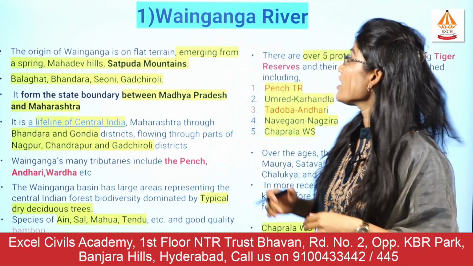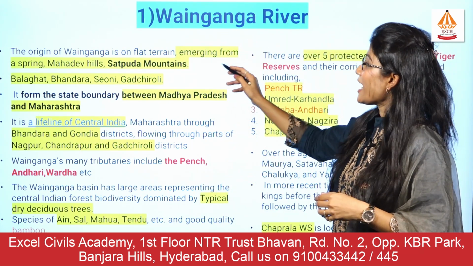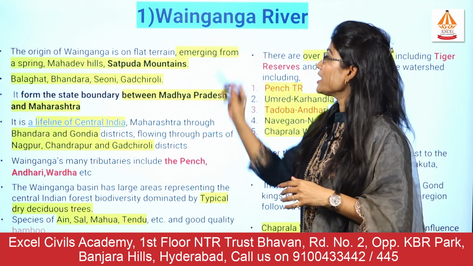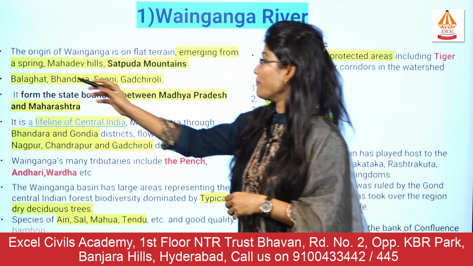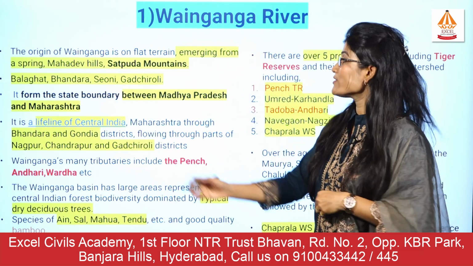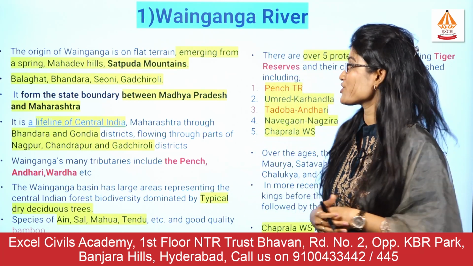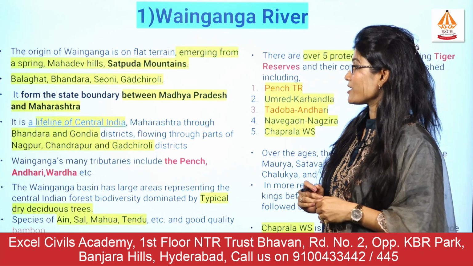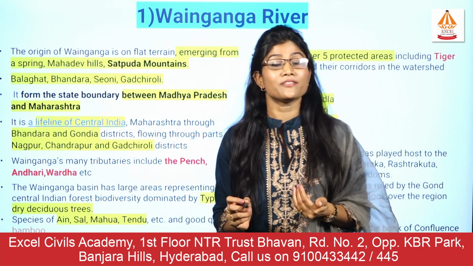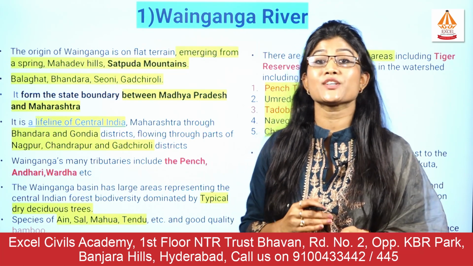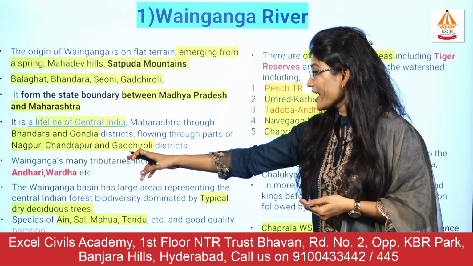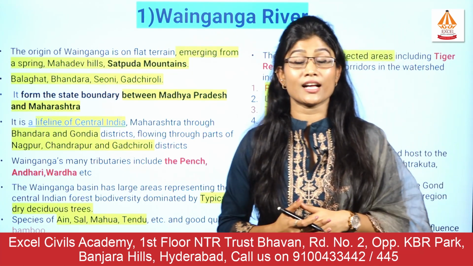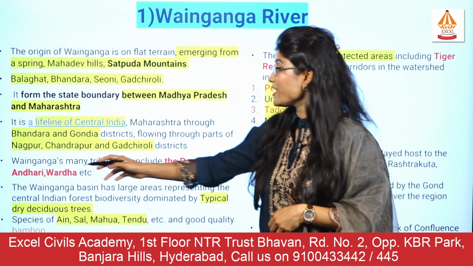The first is the river Wainganga. As I said, it originates from the Mahadev hill range of the Satpura plateau. This Wainganga river flows through the Balaghat region, Bhandara district as well as the Gadchiroli district of Maharashtra. It forms the state boundary between Madhya Pradesh and Maharashtra. The Wainganga river is known as the lifeline of the central plateau or central highland. Remember that the important tributaries of the river Wainganga are Pench, Wardha as well as Andhari.